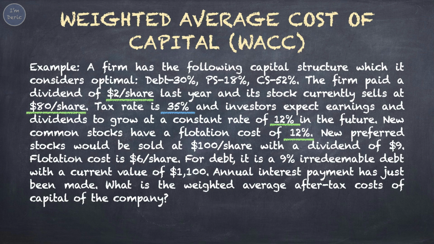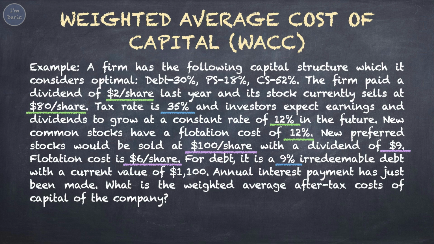New common stocks have a flotation cost of 12%, classified under cost of common stock. We mark it with a green line. New preferred stocks would be sold at $100 per share with a dividend of $9. Flotation cost is $6 per share. These are for calculating the cost of preferred stock, marked with a purple line.